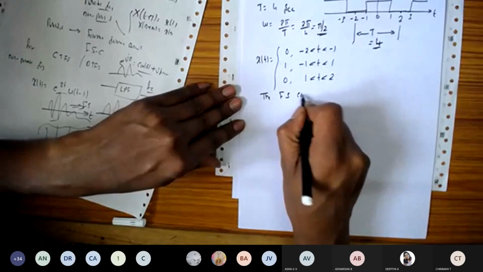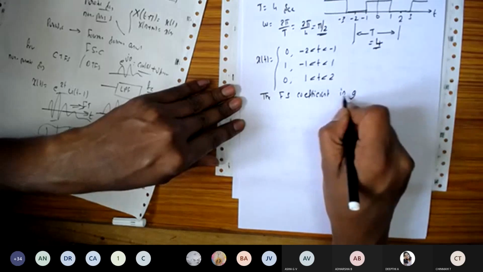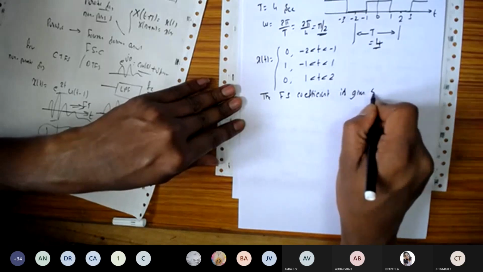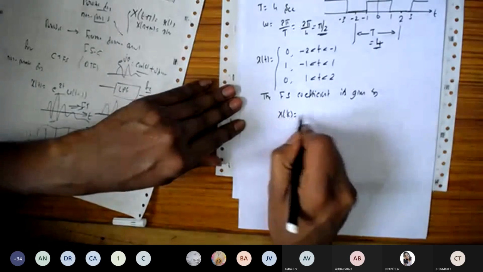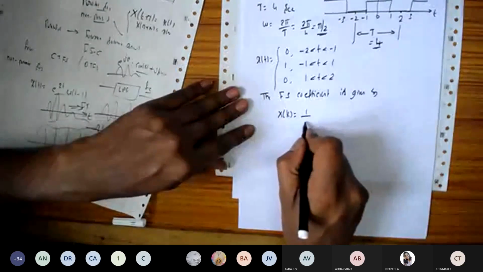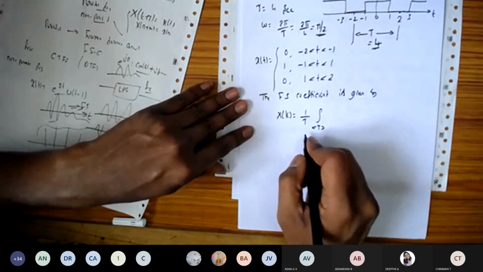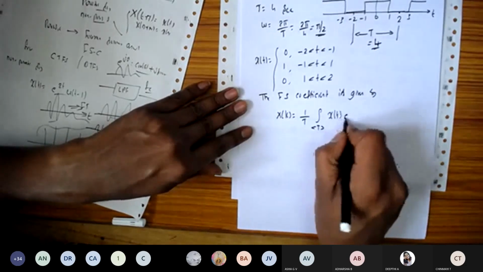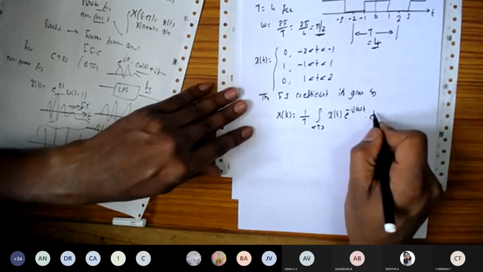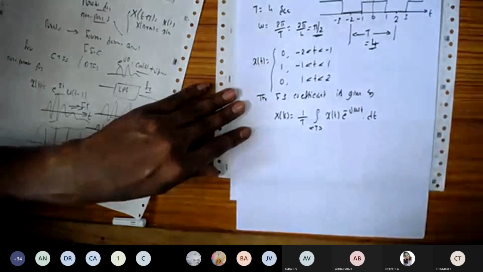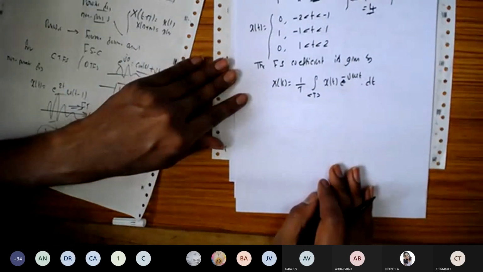The Fourier series coefficient is given by X of k equals 1 by T, integrated over one complete cycle T, x of t into e to the power of minus j omega t into dt. So this is the Fourier series coefficient.